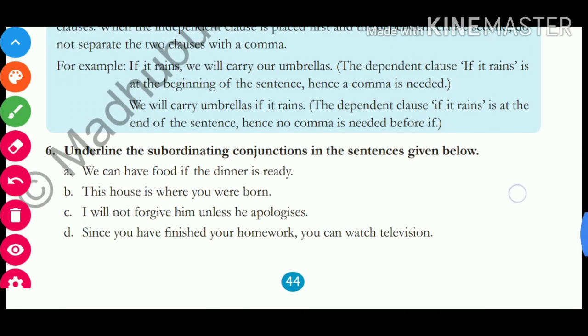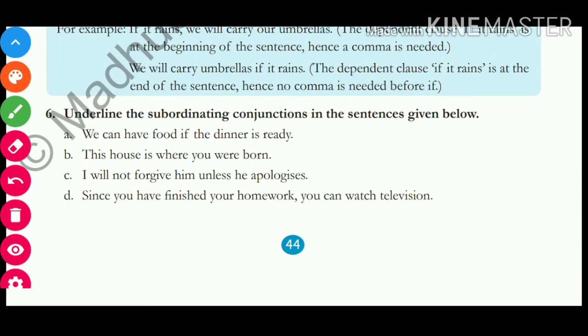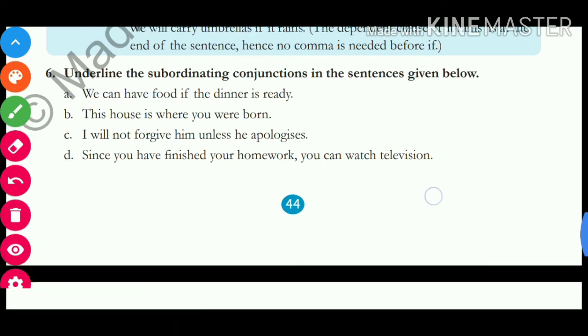Now underline the subordinating conjunctions in the sentences given below. So we'll take the first three. Okay, so we have to underline the subordinating conjunctions. We can have food if the dinner is ready. Over here we have the subordinating conjunction if. This house is where you were born. Where? I will not give him unless he apologizes. Unless. Okay, these are all subordinating conjunctions. Further, try to solve the further sentences and then you will be able to understand.